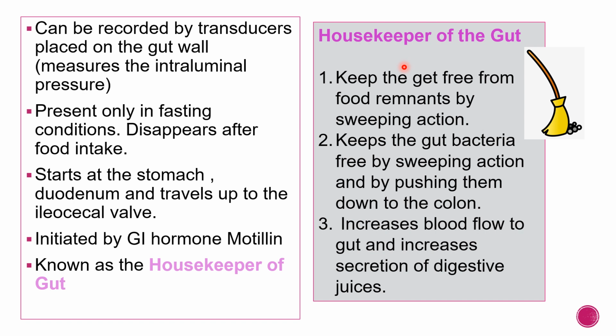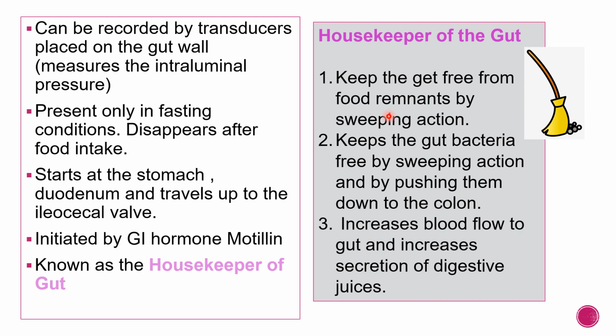So we take in food. Now in the interdigestive period, in the fasting condition, all the digestive processes occur, and some remnants remain back in the stomach and the intestine. These remnants have to be removed before we take in the next food. Otherwise, there won't be proper digestion of the subsequent food. Okay, so this remnant food is removed by the sweeping action of this migratory motor complex.